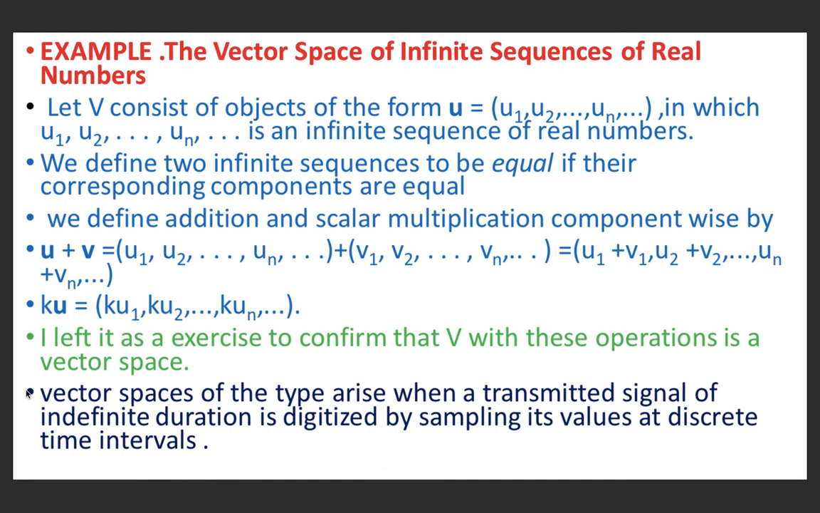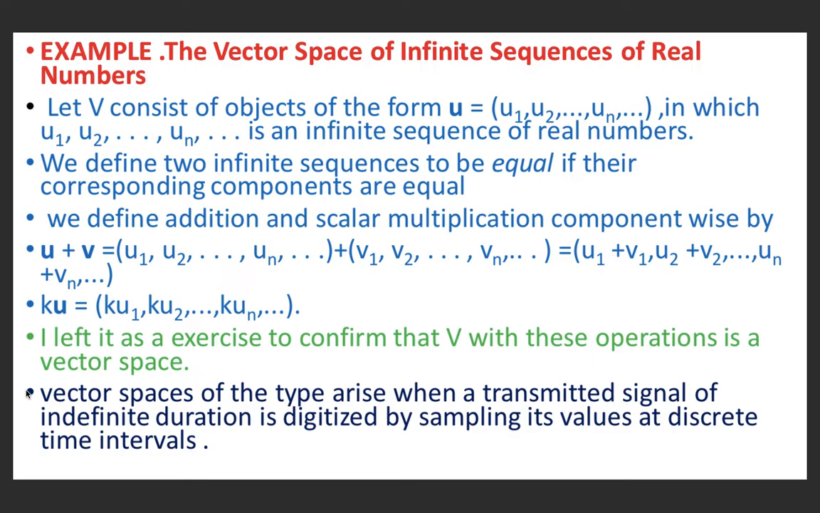Now, an example of a vector space: the space of infinite sequences of real numbers. Let V consist of objects of the form u equal to (u1, u2, ..., un, ...), an infinite sequence of real numbers. We define two infinite sequences to be equal if their corresponding components are equal. Like if we write u equal to (u1, u2, ..., un, ...) and v equal to (v1, v2, ..., vn, ...), we will say u is equal to v if u1 is equal to v1, u2 is equal to v2, and un is equal to vn.